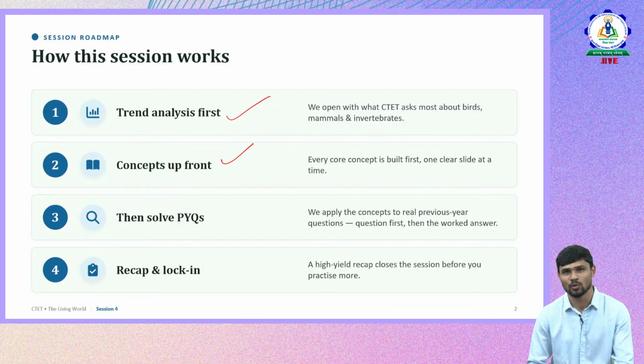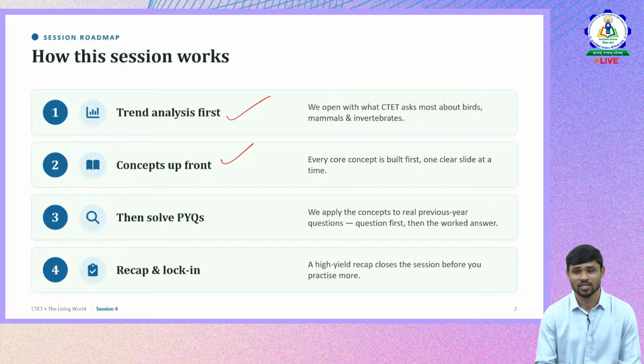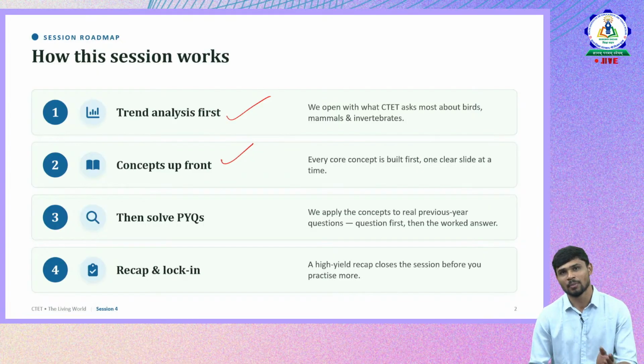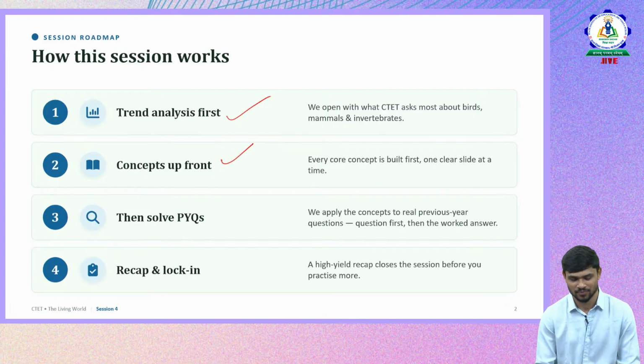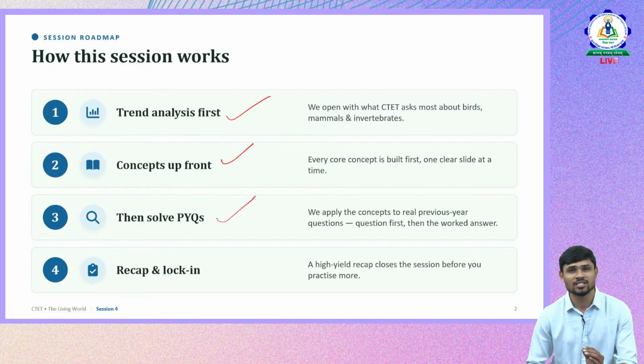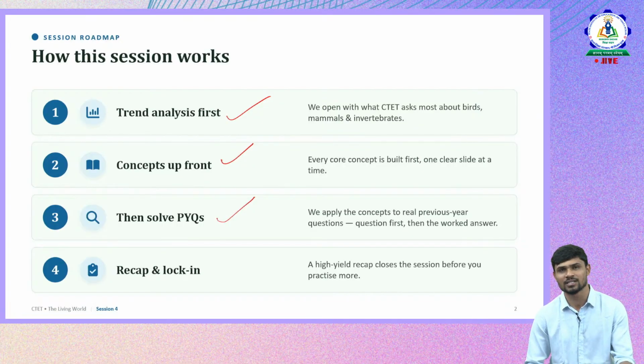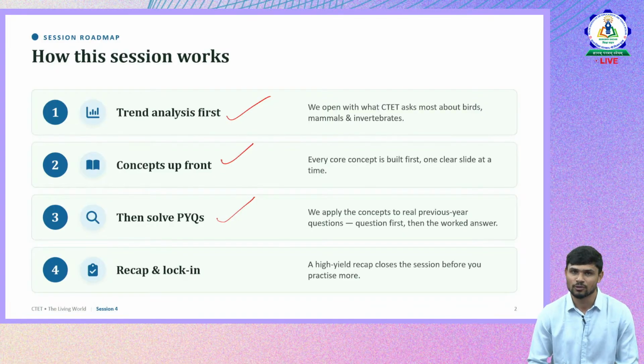Wherever the focus is more, those concepts we'll be discussing with respect to animal kingdom, mammals, aves and some other invertebrates. Then we'll apply those concepts to solve a few previous year questions. Then we'll have a quick recap.